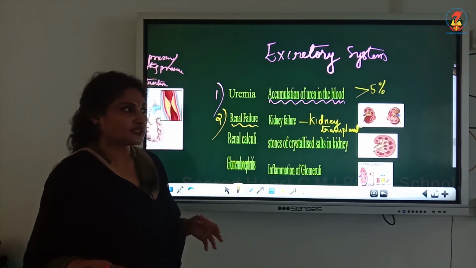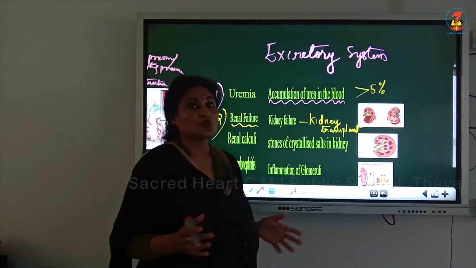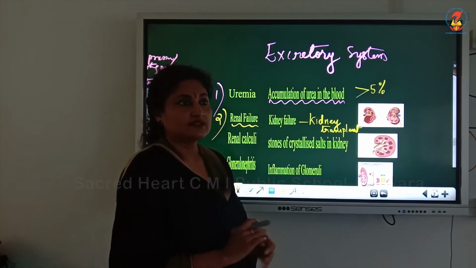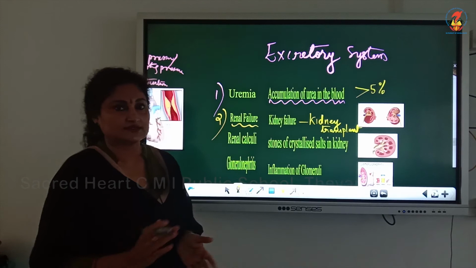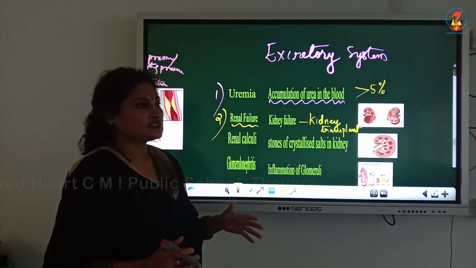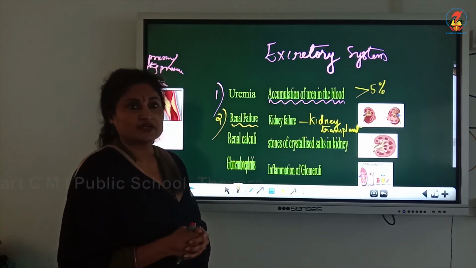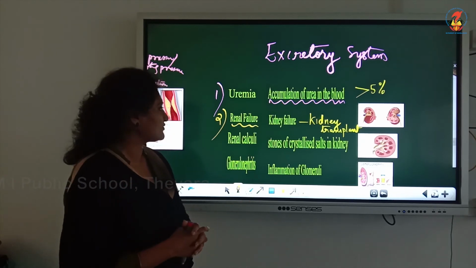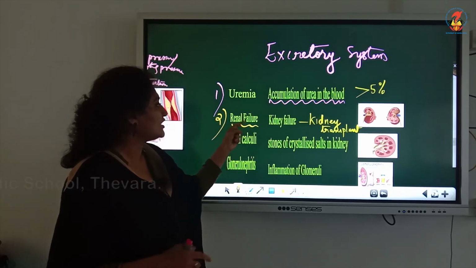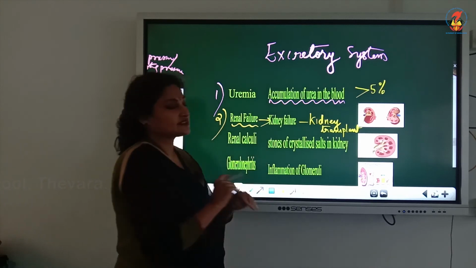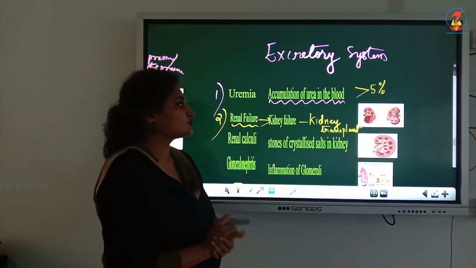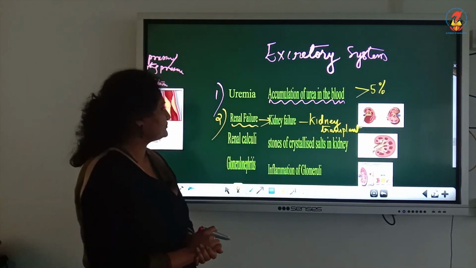So it's preferred that we take a kidney from the closest relatives, siblings, then parents, and then others. Or now we have donors, and therefore immunosuppressants are administered, which are very, very expensive. That is kidney failure or renal failure, where the kidney does not do any function. The only remedy is to go for a kidney transplant.